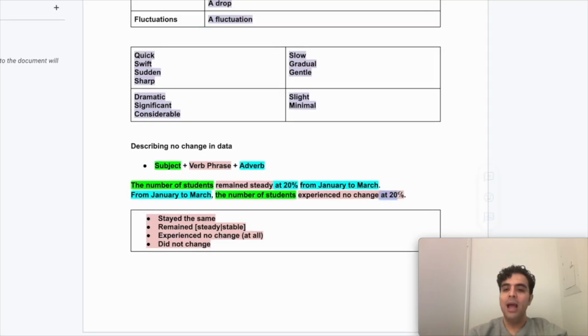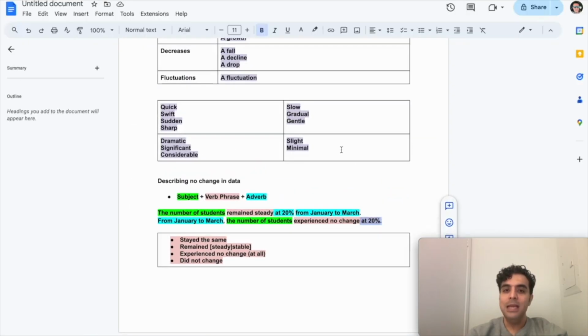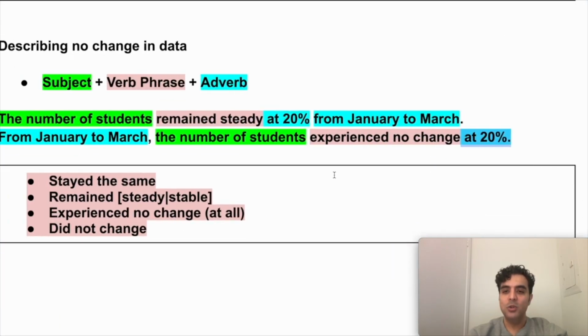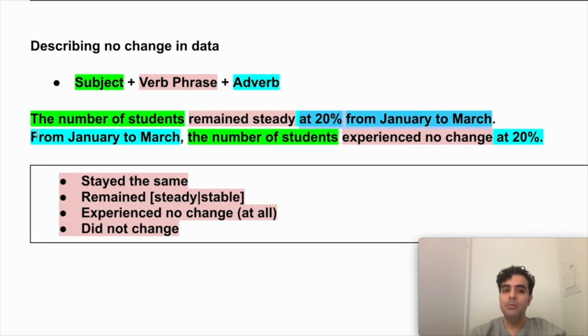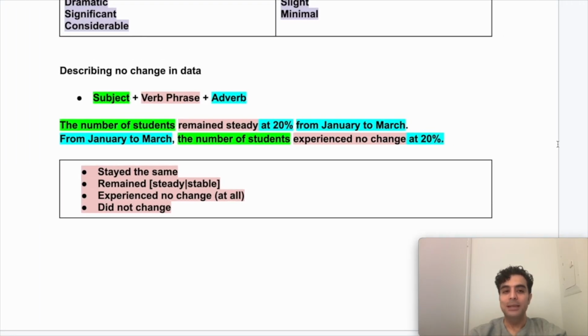So we have two adverbs, and as you can see, sometimes we can put both adverbs next to each other: at 20%, adverb of quantity, from January to March, adverb of time. And sometimes we separate them. So here we have from January to March, adverb of time, at 20%, that is my adverb of quantity.